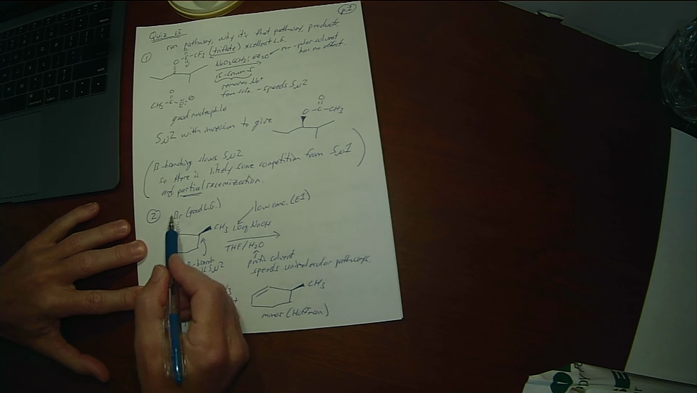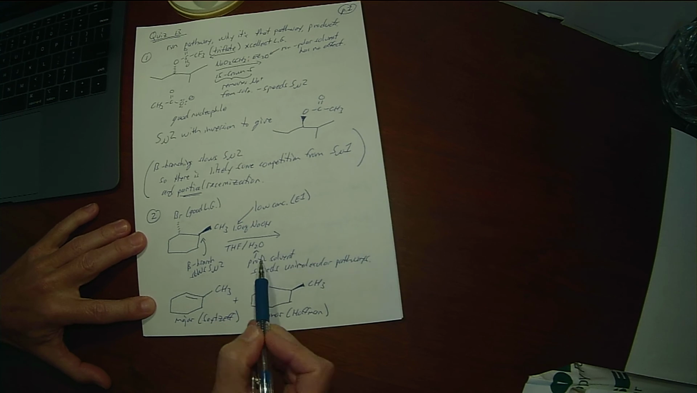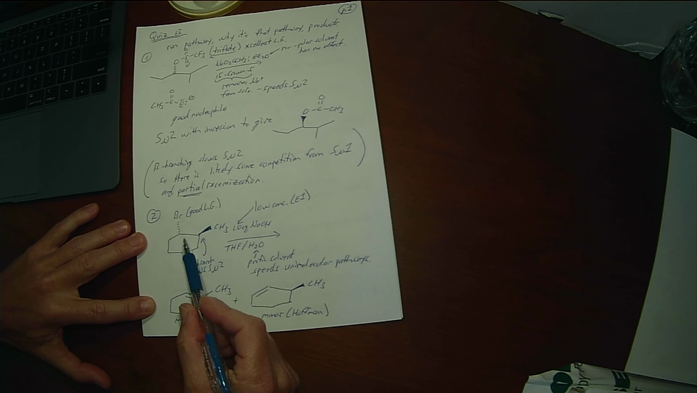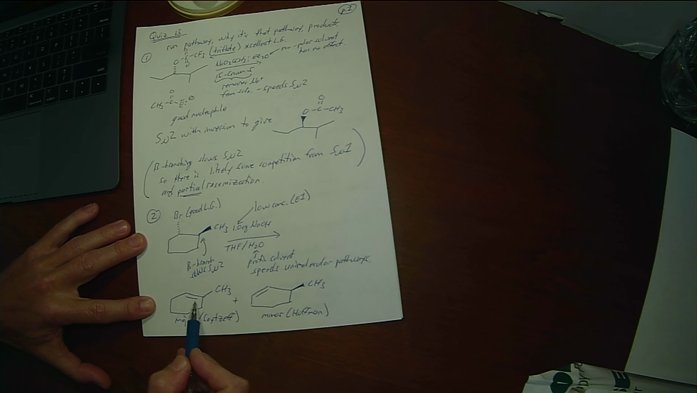We have a good leaving group in bromide. We have some beta branching, which is going to slow down the SN2 reaction. And we have a protic solvent in the water. We also have some nonpolar solvent because this isn't soluble in water. So that's going to speed unimolecular pathways. So this is mostly an E1. The Zaitsev product, the more substituted tri-substituted double bond, will be the major product, and then the Hofmann product, that di-substituted double bond, will be the minor product.